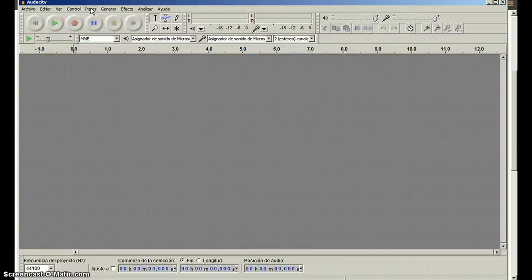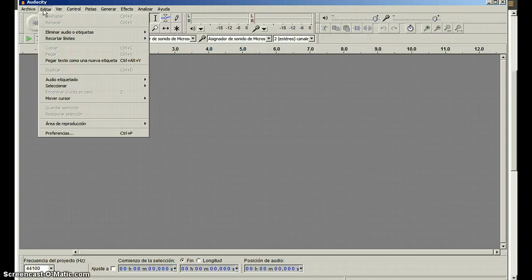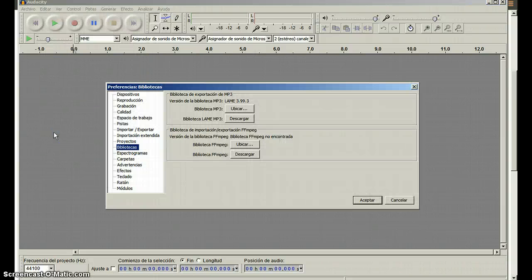In order to make sure that you have installed the lame file correctly and that it is connected to Audacity, this is what you have to do. Go to the program, to the Audacity main screen, and then locate Preferences under the Edit menu. Here it is, right at the bottom. Click on it, and then look on this list on the left for libraries. If your program is in Spanish, you will find it as bibliotecas.